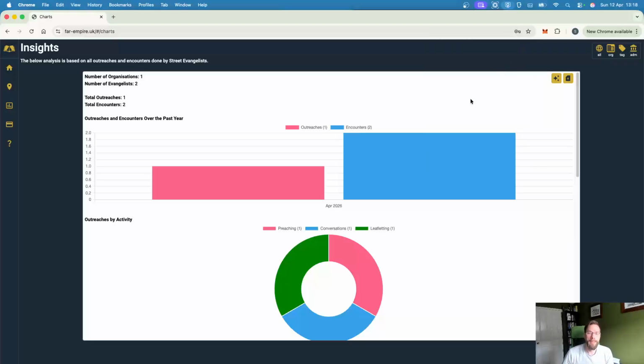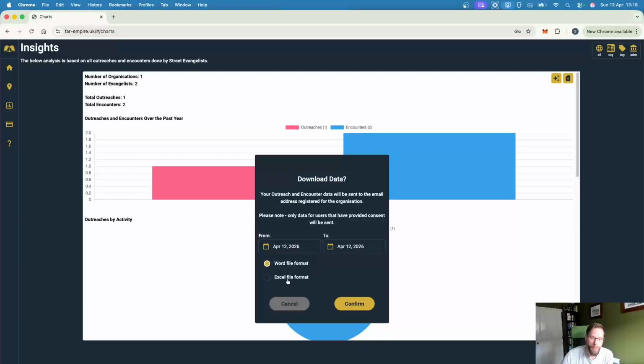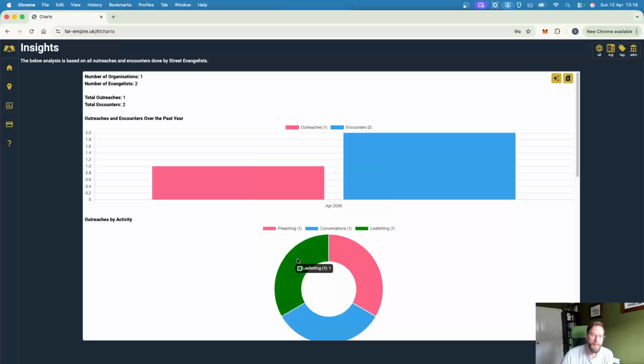Now what they see as an organization owner is that yes, there was one outreach, but there were two encounters, because they have that eagle's eye view across the organization, both across the person who created the outreach as well as the person who then joined it. They're able to see both of those encounters. They can export that into a report, and they'll see the information about both of those encounters in either Excel or Word file format. It will be emailed to their email address.